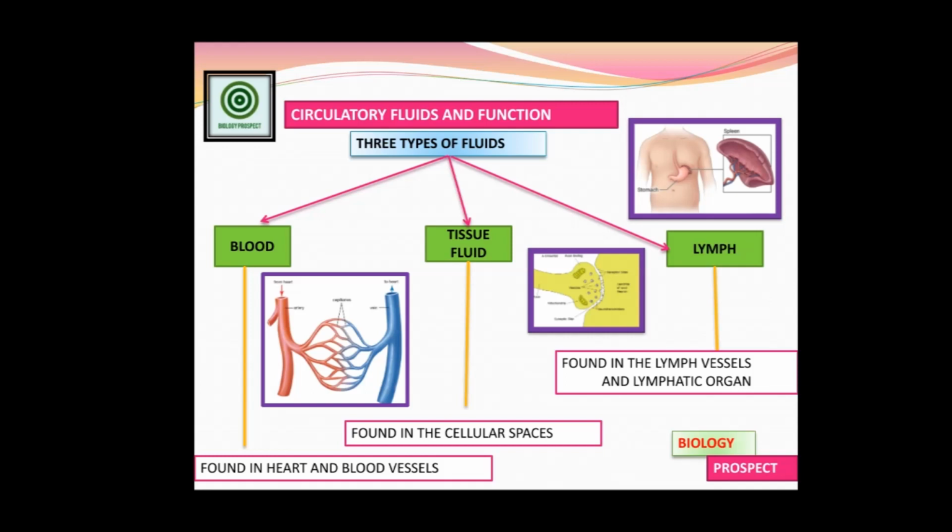So our body has three different types of fluids. One fluid is the blood, which is carried by arteries, veins and capillaries. Second, the tissue fluids are found in the cellular space, and third, the lymph is found in the lymph vessels and the lymphatic organs like the spleen and the tonsil.